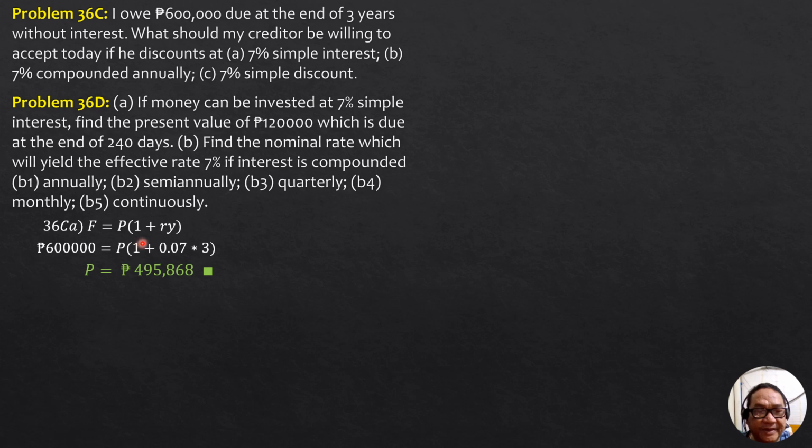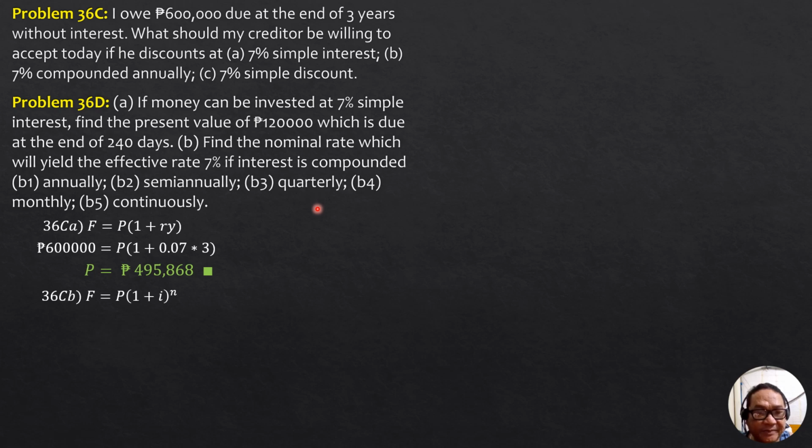Then for B, 7% compounded annually, F equals P times (1 plus i) raised to n, where i is the nominal rate 0.07 compounded annually, so 0.07 over 1, so it's also 0.07, and n is m times y, where m is 1 and y is 3, so it is still 3.